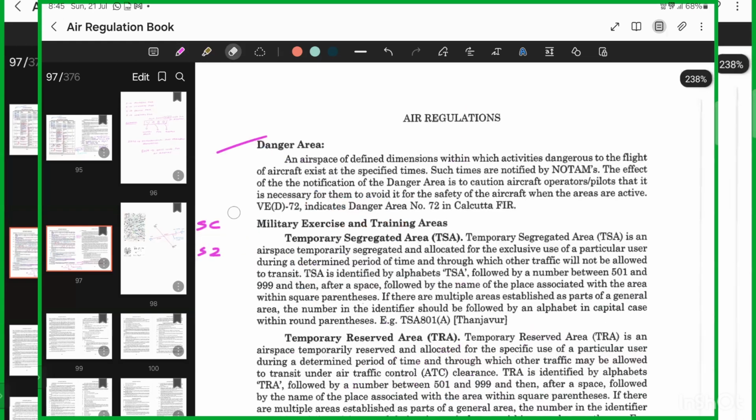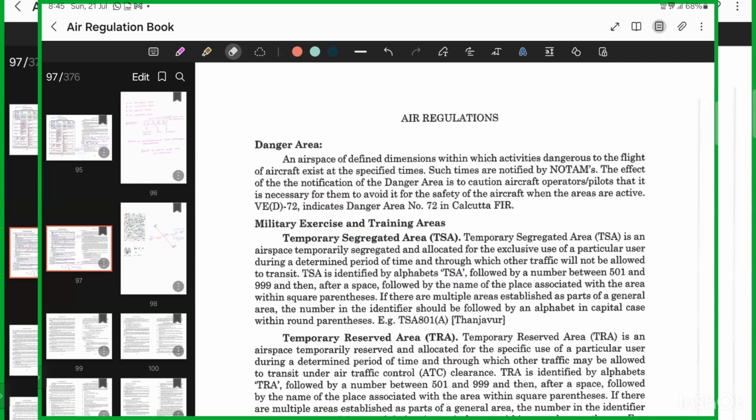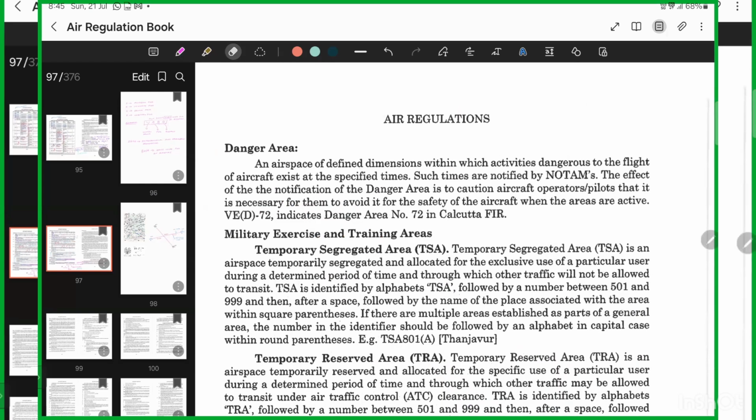Third, danger area. An airspace of defined dimension within which activities dangerous to the flight of aircraft exist at the specified times. Such times are notified by NOTAM. The effect of the notification of the danger area is to caution aircraft operators and pilots that it is necessary for them to avoid it for the safety of the aircraft when the areas are active. Example, VED 72 indicates danger area number 72 in Calcutta FIR.